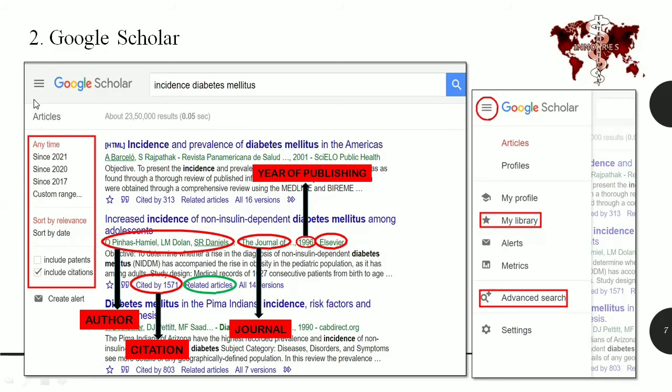Here on the top left, click on this icon. You'll find the My Library section over here. If you finalize this article and click on the star over here, it will get saved to your library. So this is for a hassle-free process.